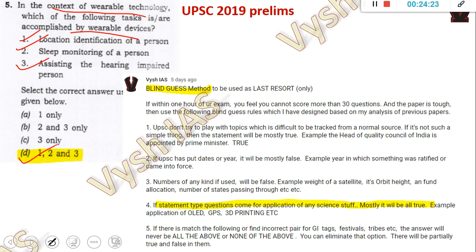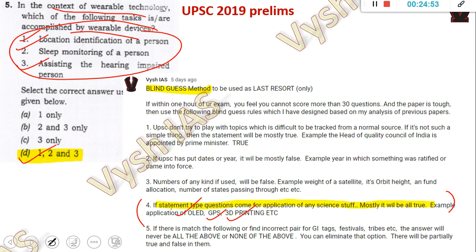One of the points was for this kind of science question. Any science question where statements 1, 2, 3 are given, most of the time everything will be true. From 2016 onwards, search for the OLED question, the GPS question, the 3D printing question. These are three different questions which came in the last 3 years. Every time, when you read the options, there's no reason for that statement to be false. Like here, there's no reason for this to be false for wearable technology. So the blind guess method will work for this.